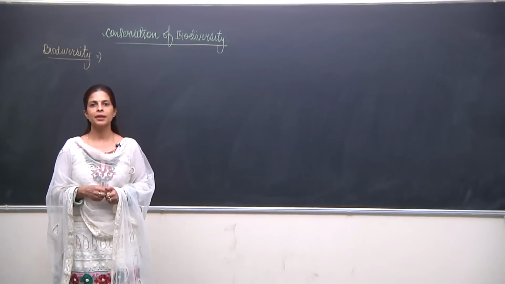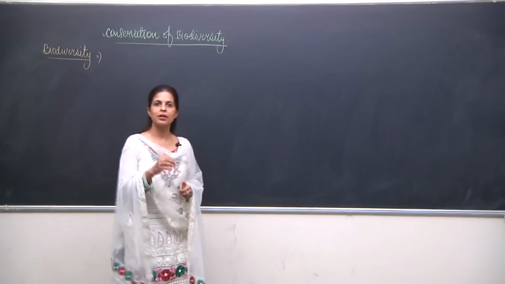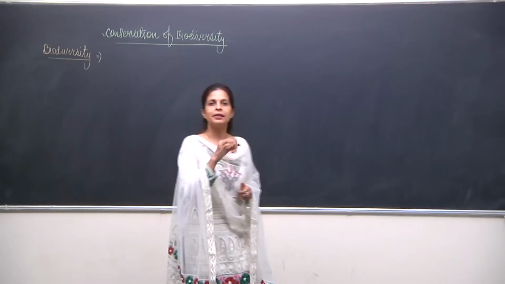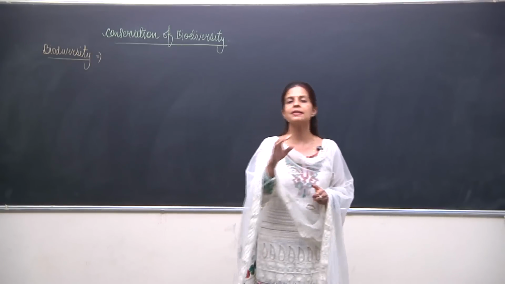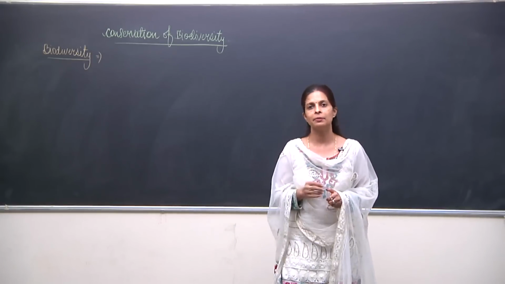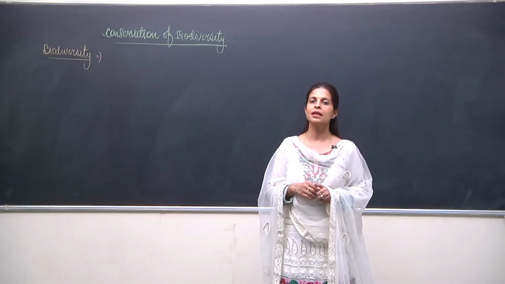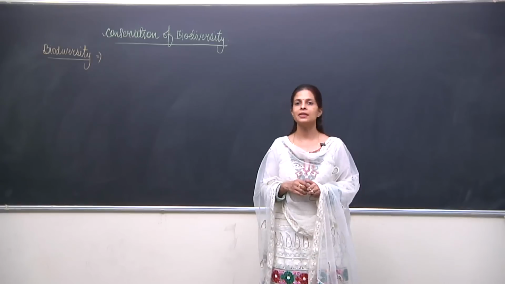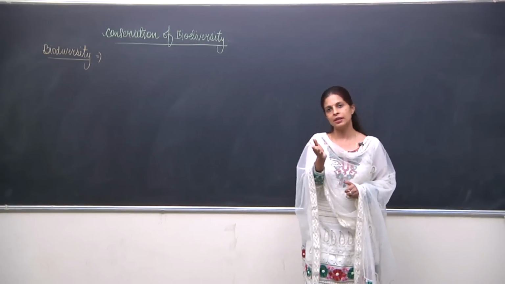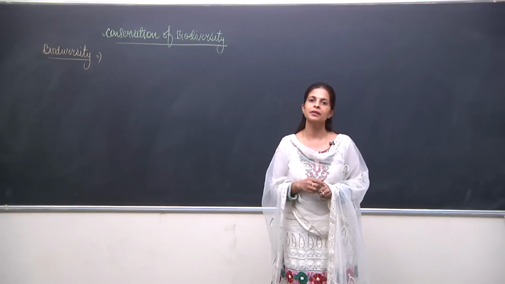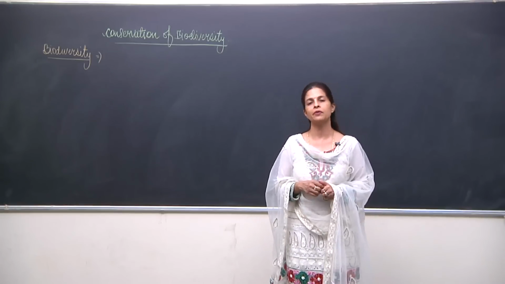So, what is the meaning of biodiversity? Biodiversity includes the differences, the different numbers and variables in animals, plants and microorganisms. It even includes the interaction among themselves and the interdependence on abiotic factors.